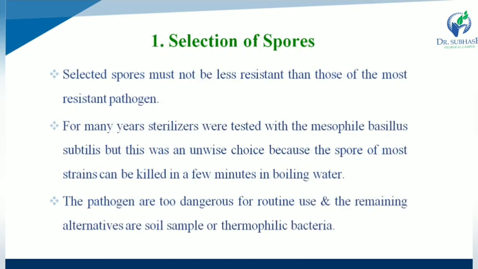The first one is selection of spore. The selected spore must not be less resistant than those of the most resistant pathogen. For many years, sterilizers were tested with mesophilic Bacillus subtilis, but this was an unwise choice. Why? Because the spores of most strains can be killed in a few minutes in boiling water.